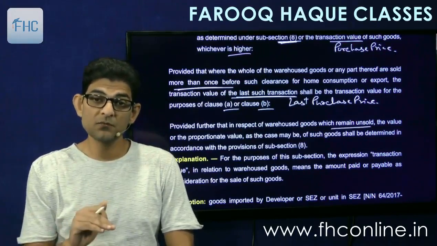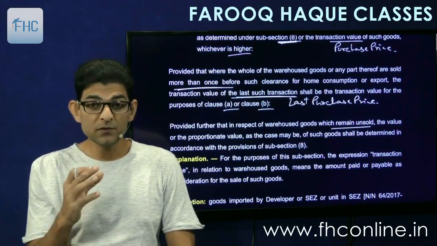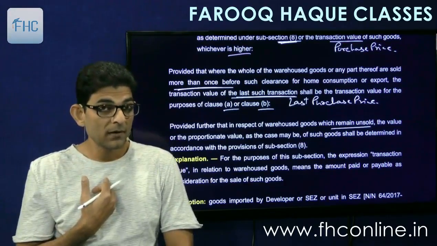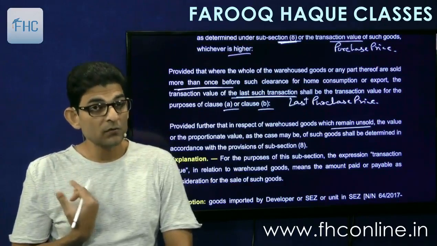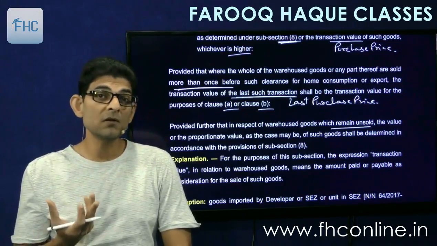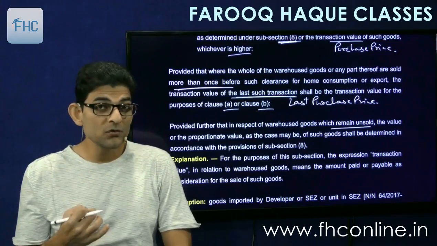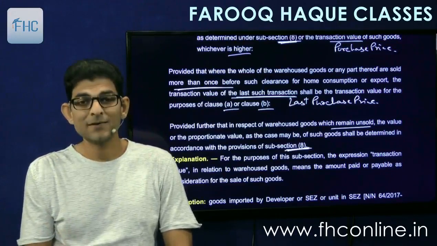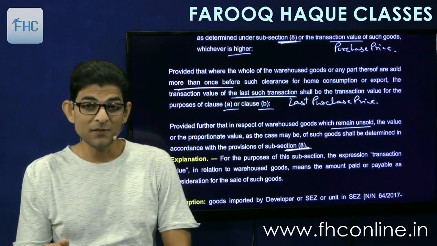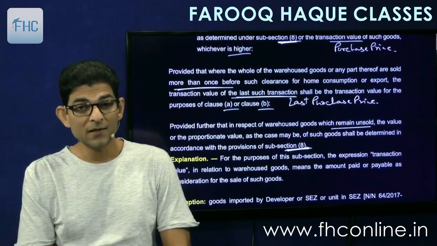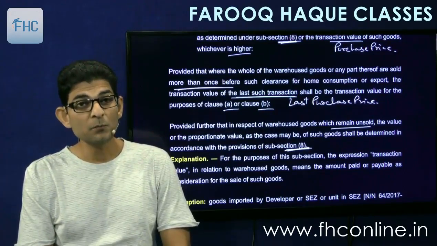means we are again talking about the original person, Farooq Haq. I have imported 10,000 units, I sell 4,000 to you. So 6,000 remains with me, which I will clear later on. So what will be the value of those 6,000 units? That will be my original transaction value at which I have imported the goods, right? Determined under subsection 8. That's it. Proportionate value of the remaining goods determined under subsection 8 means the original transaction value of imported goods.